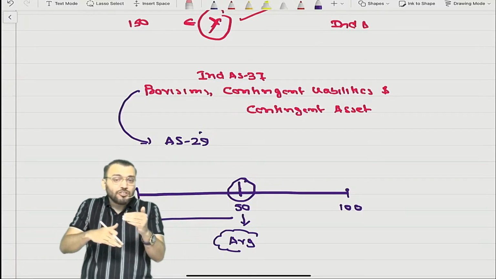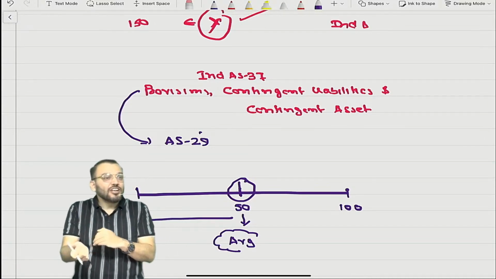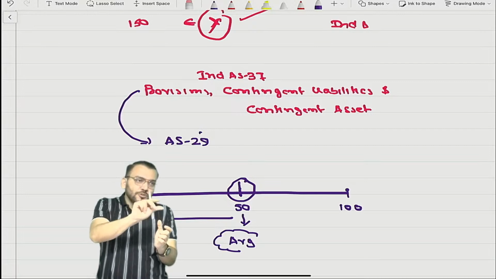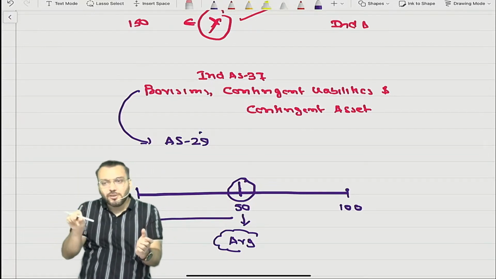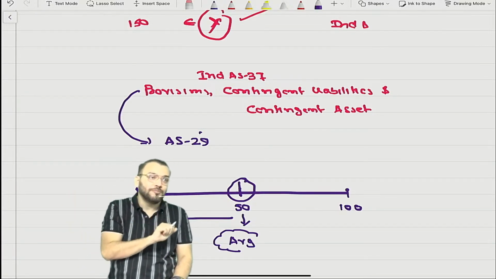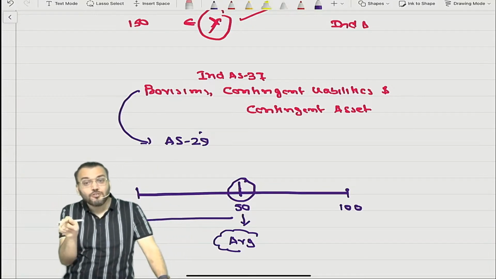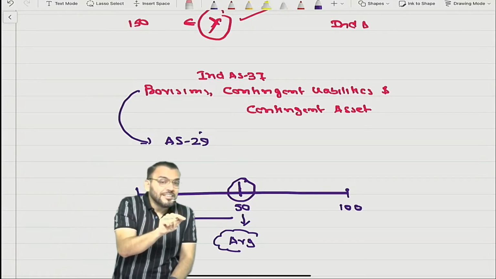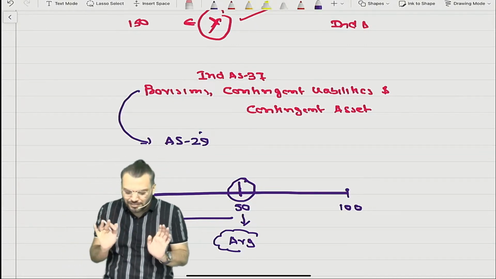Now after the introduction of AS 29, the contingencies part was removed from AS 4 and has been transferred to what? AS 29. But the meaning of contingencies was given in AS 4. Contingencies were not defined in AS 29. Contingencies were defined where? In AS 4. Have you done the meaning of contingencies anytime? I think you have not done.